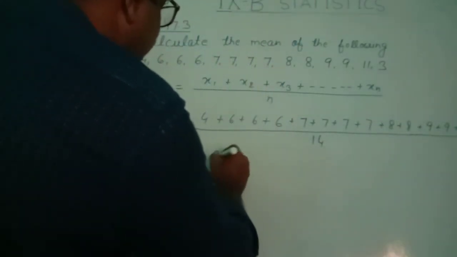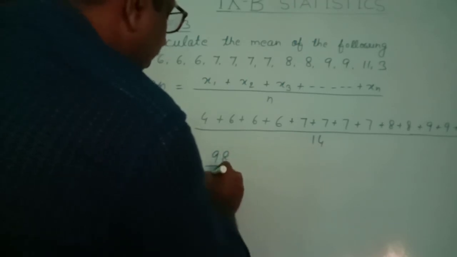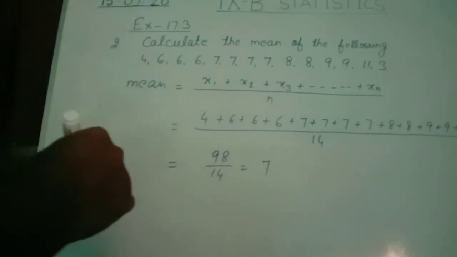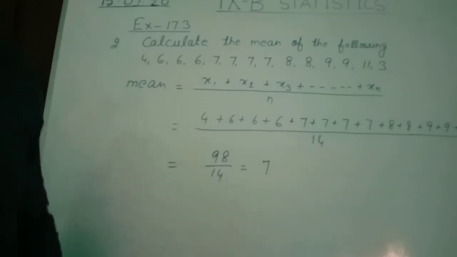So this sum of terms, sum of variates became 98 by 14, and if you divide you will get 7. So the mean of this given data became 7.